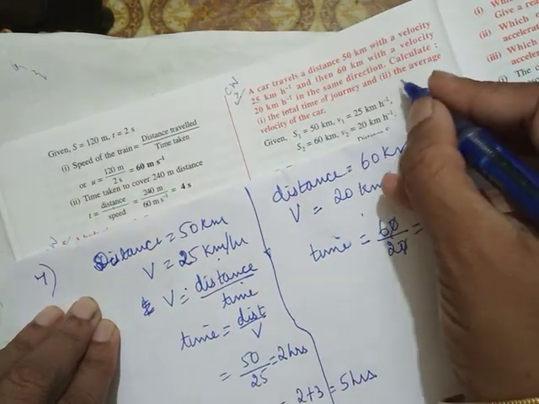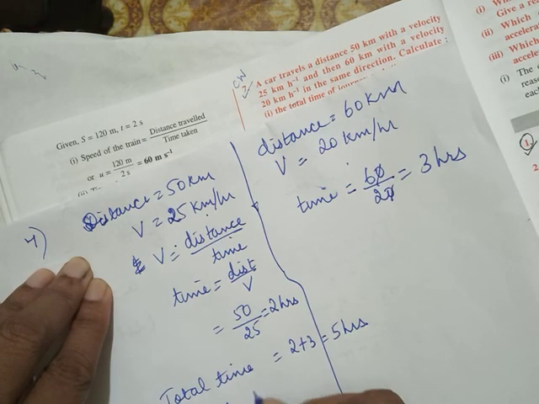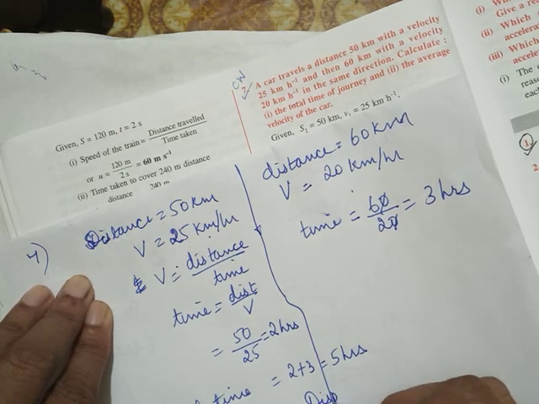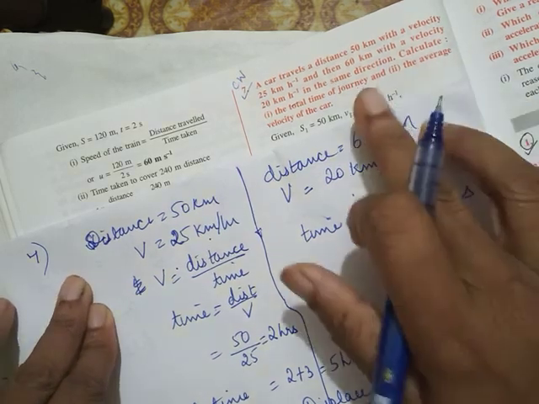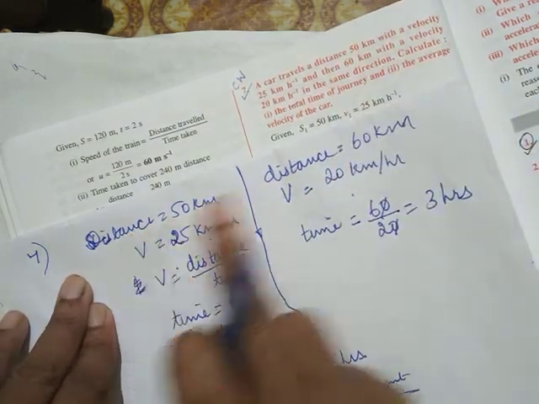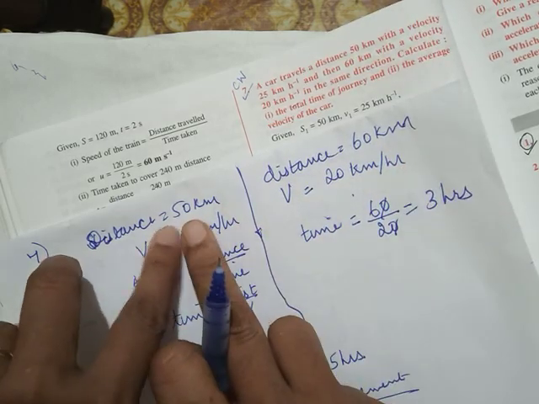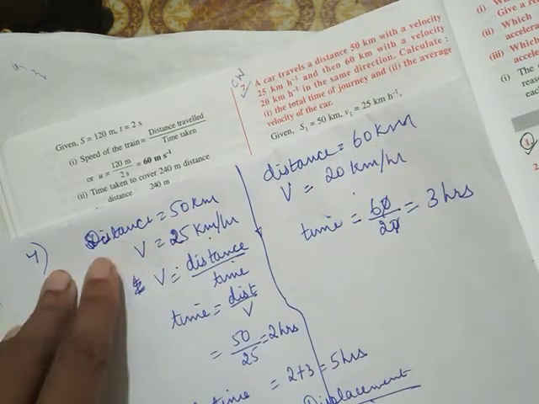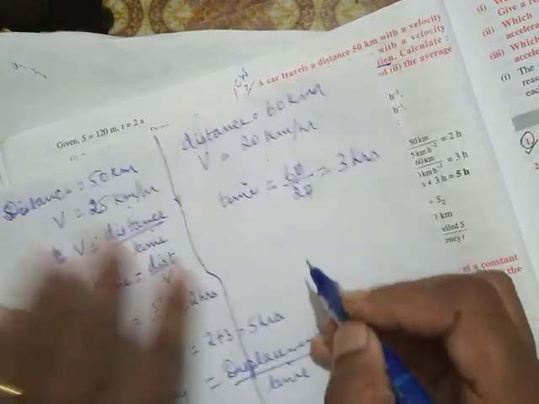Then average velocity will be total displacement upon total time. Because it is going in the same direction, distance and displacement will be the same. So total distance is 50 plus 60, that is 110, and displacement will also be 110 because it is going in the same direction.